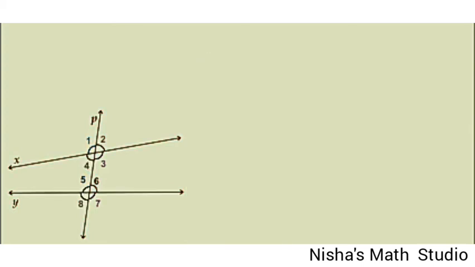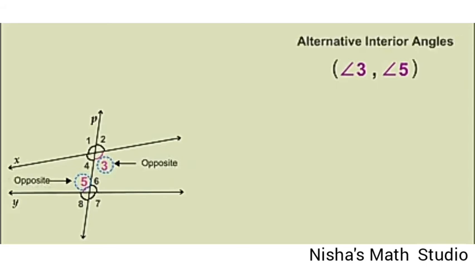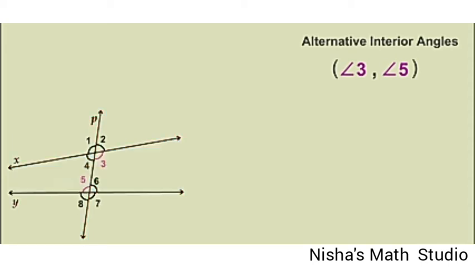Another set of angles are angle 3 and angle 5, which are on opposite sides of the transversal line P. Not only that, both are in the interior part of the two straight lines. So they are called as alternate interior angles. Along with 3 and 5, you also have another pair called 4 and 6.